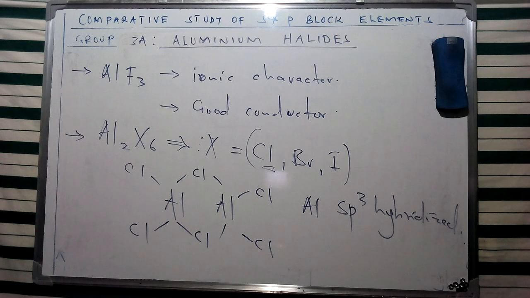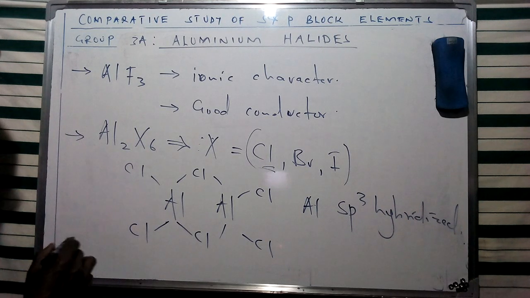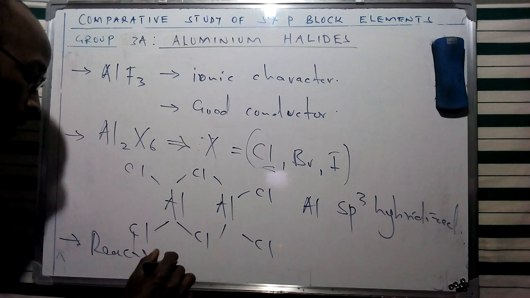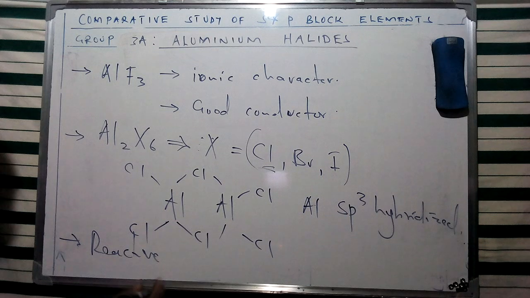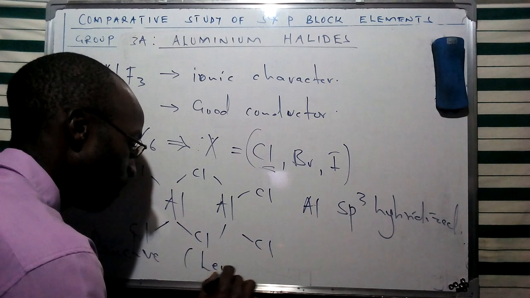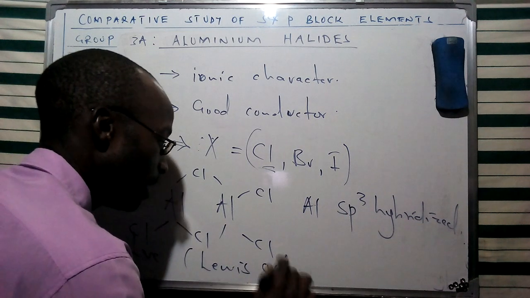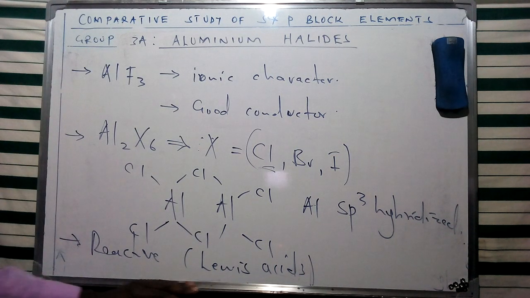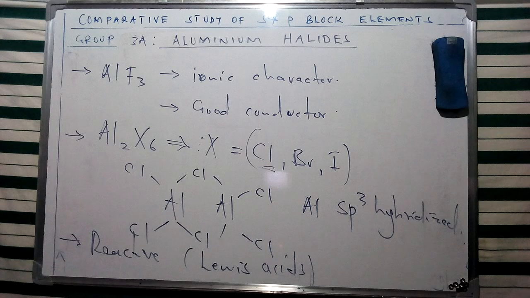Now the halides of aluminium are going to be very reactive in nature, and we're going to see that they form strong or reactive Lewis acids. Sorry for that. They form strong, reactive Lewis acids, in the form of these specific halides.